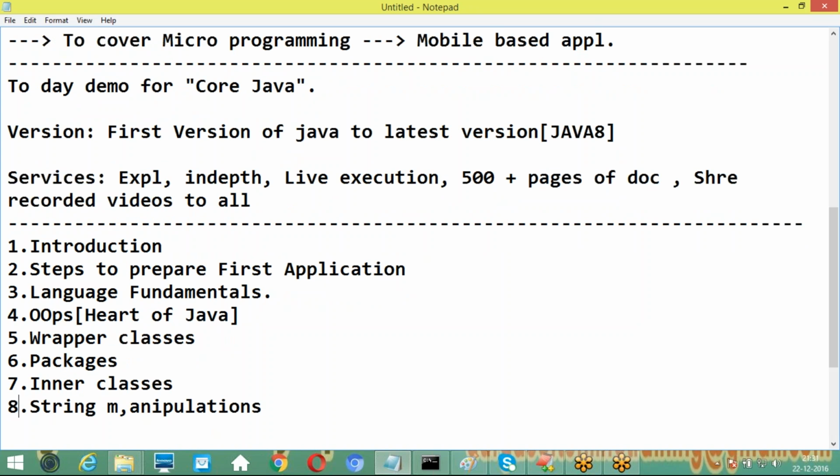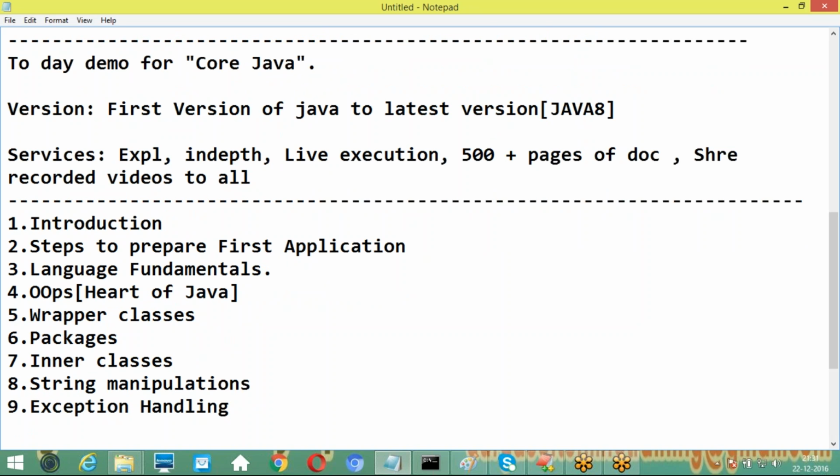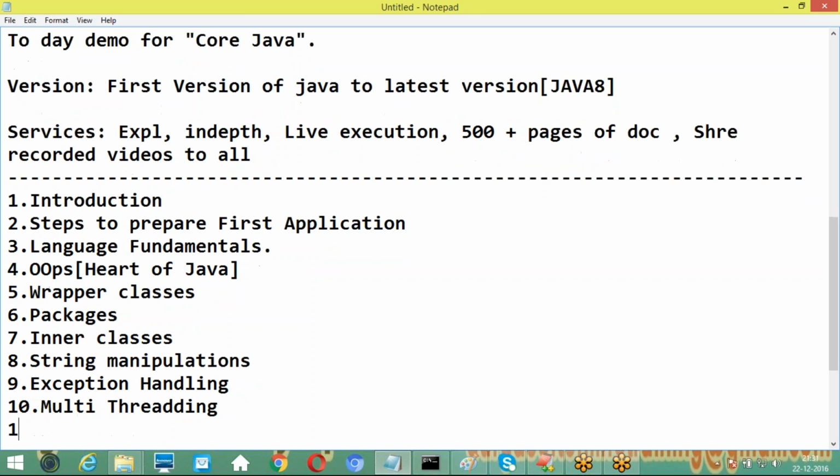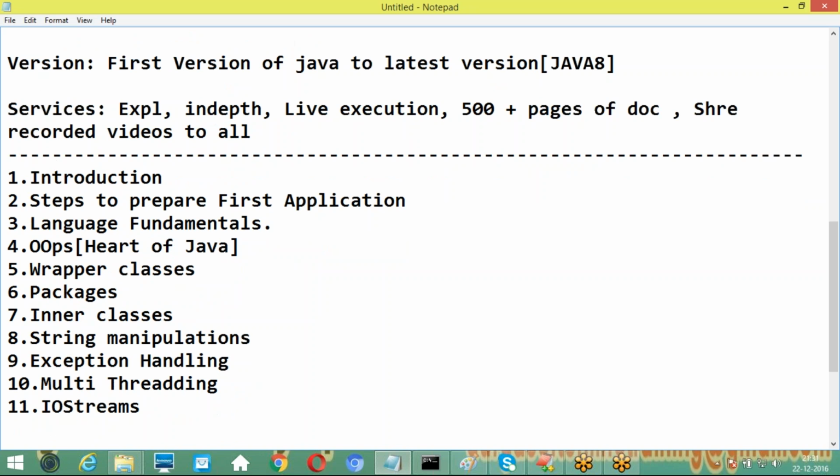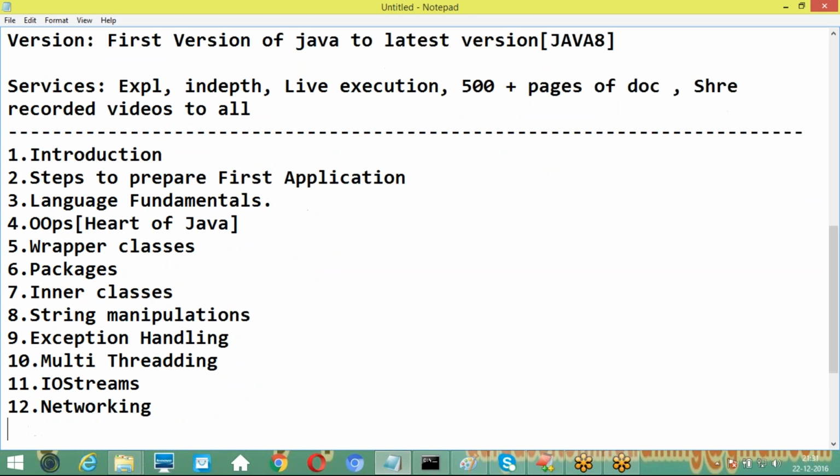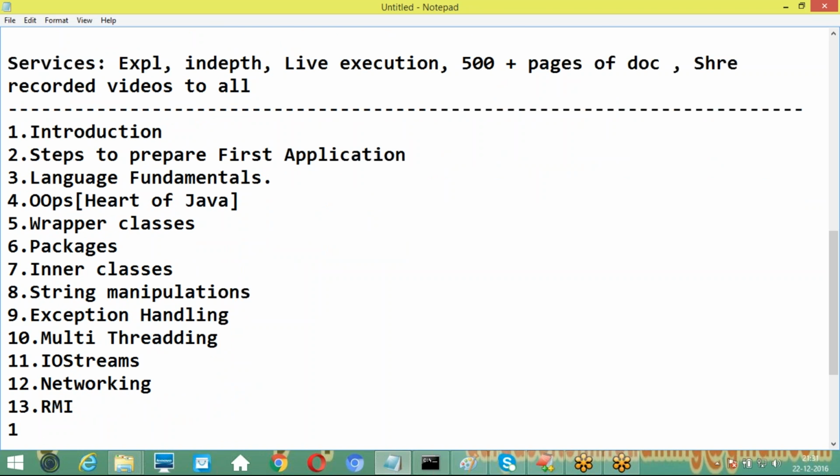manipulations. Guys, just 2 minutes of time. Let me list out all the things we require, clear-cut information. Next one is exception handling. Then after completion of exception handling, the 10th one is multi-threading. Then the 11th one is IO streams. Then the 12th is networking. Then the 13th is RMI, remote method invocation. And the 14th one is collection framework.